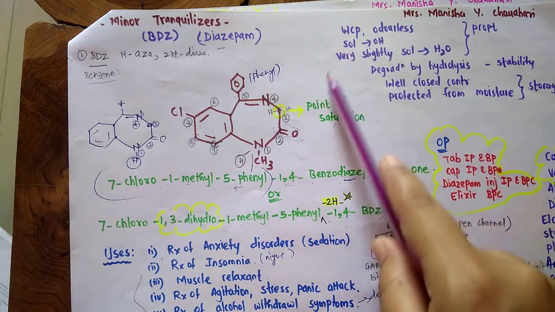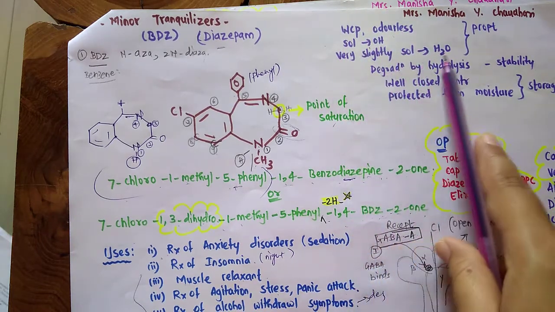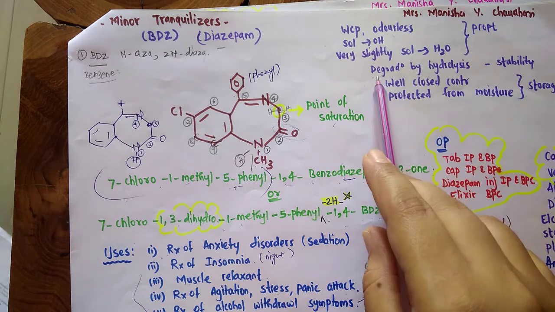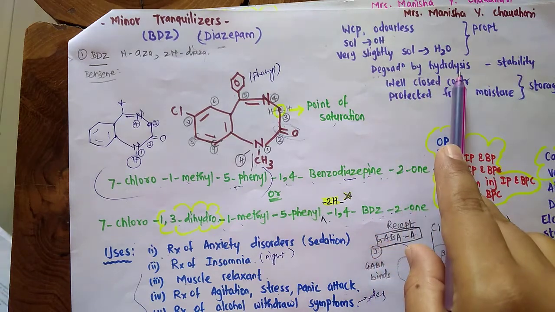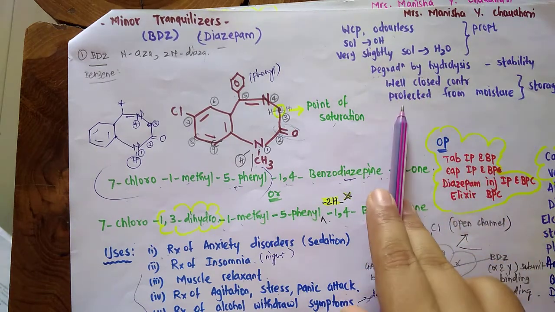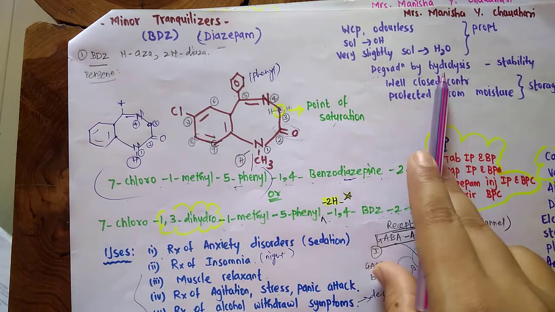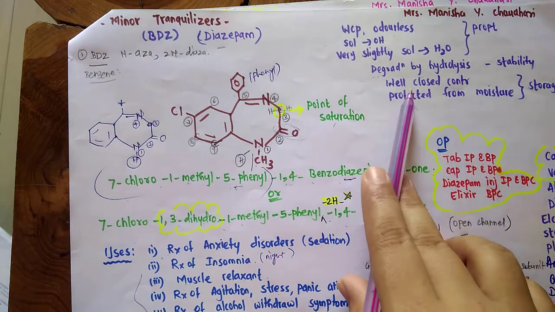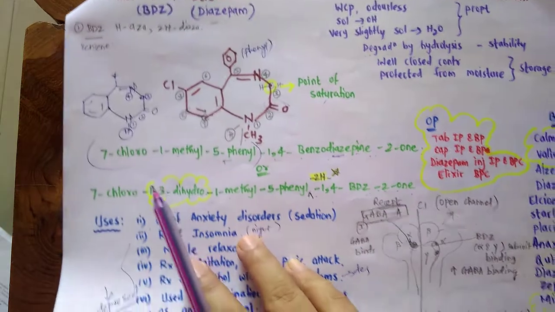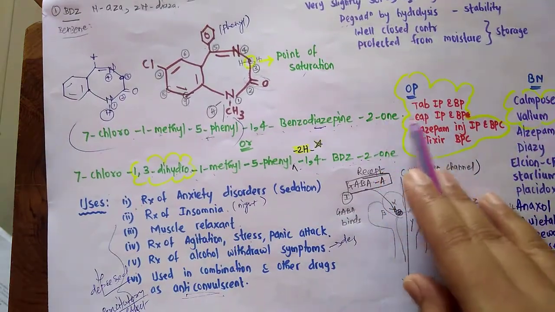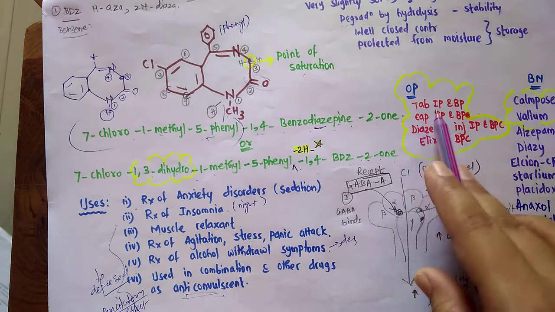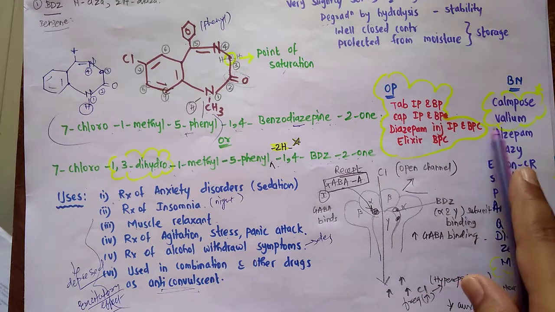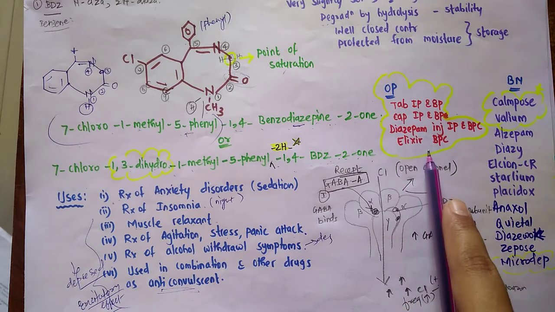Coming towards the solubility, it is soluble in alcohol and very slightly soluble in water. Then coming towards the stability and storage, it gets degraded by hydrolysis and therefore it is to be stored in a well protected container. Since degradation is by hydrolysis, it is protected from moisture, as well as kept in a well closed container. The official preparations are diazepam tablet IP and BP, diazepam capsule IP and BPC, diazepam injection IP and BPC, and diazepam elixir BPC.